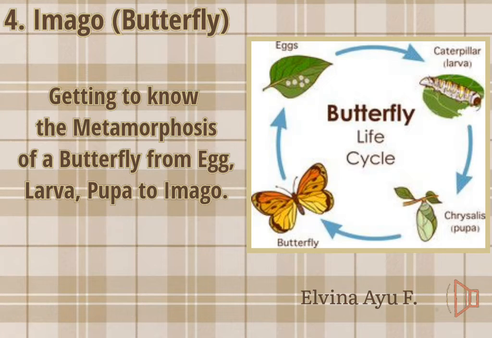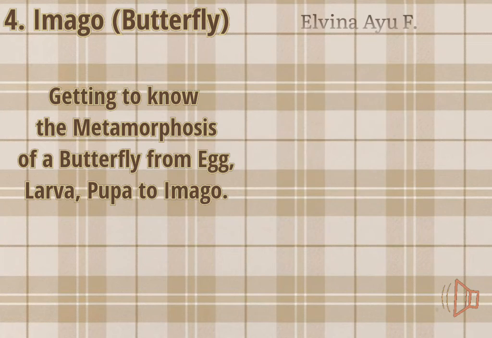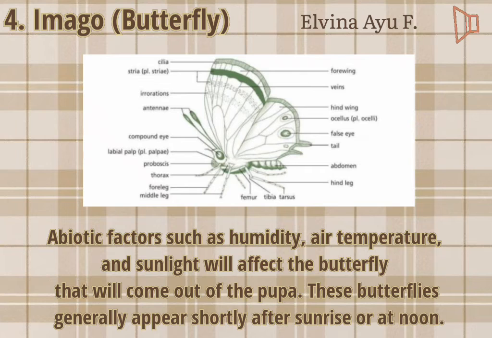Imago, the adult butterfly. Getting to know the metamorphosis of the butterfly from egg, larva, pupa to emergent morphology illustration. Abiotic factors such as humidity, air temperature, and sunlight will affect the butterfly that will emerge from the pupa. The butterfly generally emerges after sunrise. Why so?